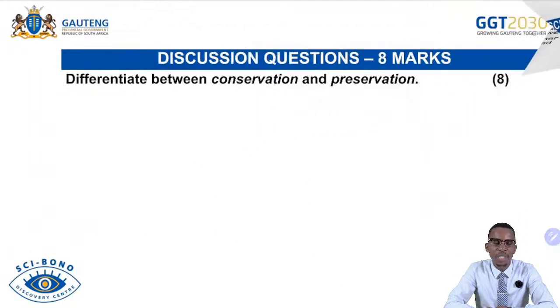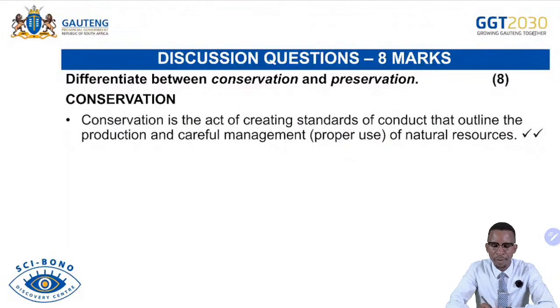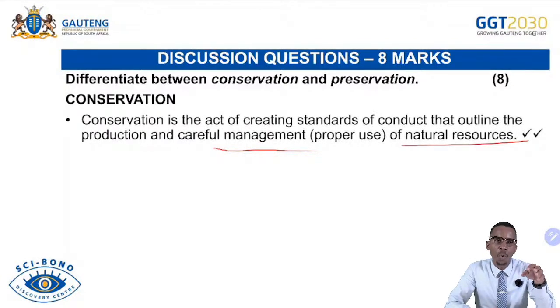Differentiate between conservation and preservation. So conservation is the act of creating standards of conduct that outline the production and careful management or proper use of natural resources. When we conserve, we want to ensure that our natural resources are used in a proper way, because some of them are renewable, some of them are non-renewable. So it is very important to use them wisely.